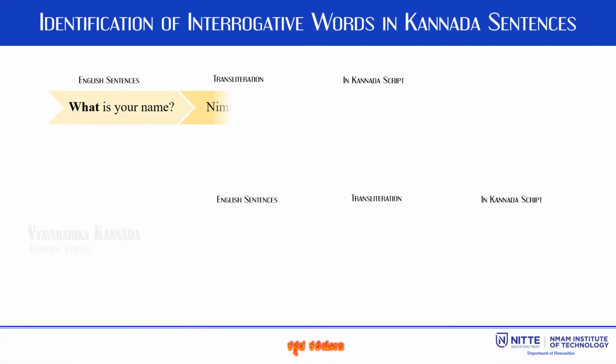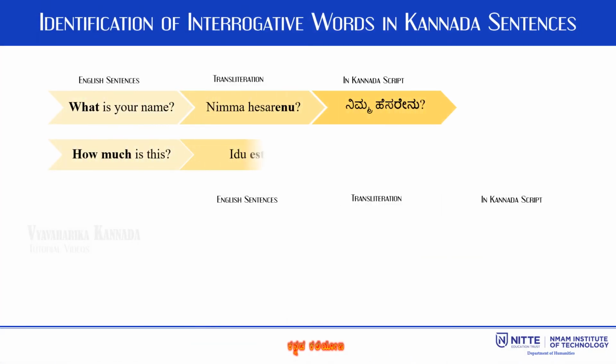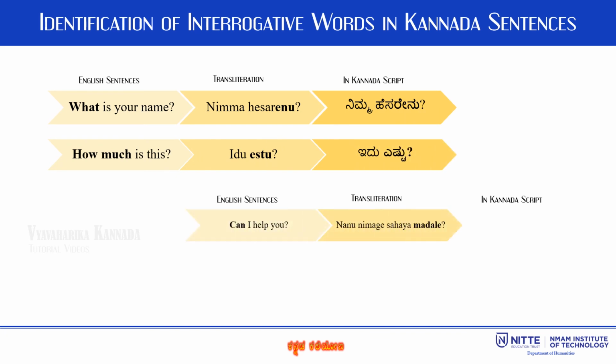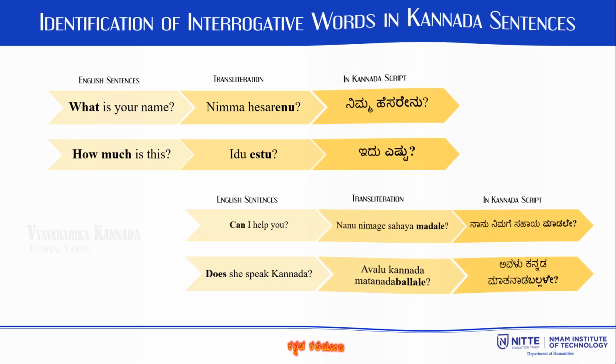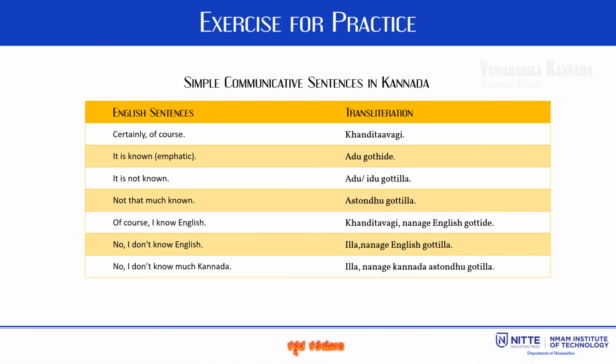What is your name stands for Nimma hesarenu. Here the word enu refers to what. How much is this? The Kannada translation of this sentence is idu estu. The word estu means how much. In this slide, I have listed some of the simple communicative sentences in Kannada. Please practice them.